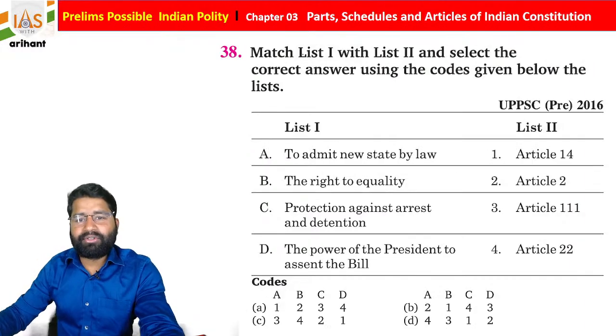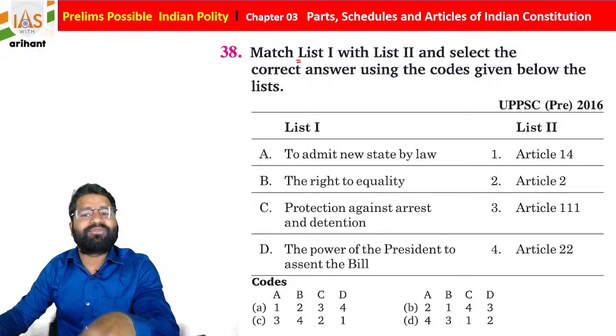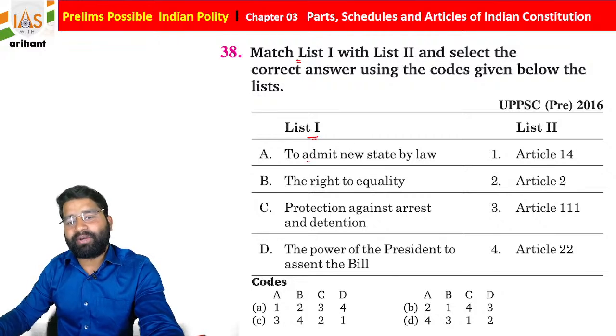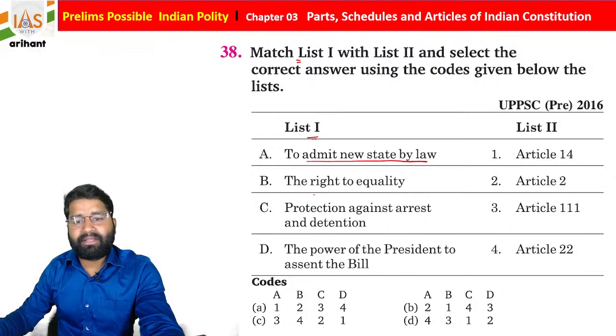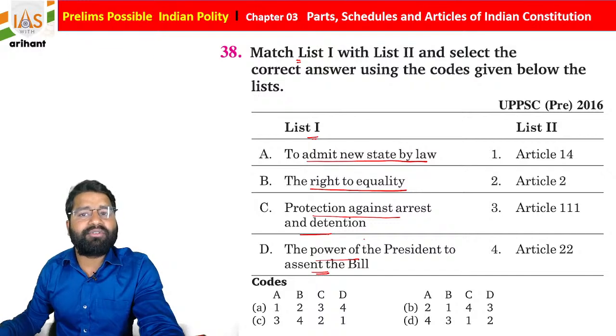Okay, now we are going to see once again, and you have to match list 1 to list 2. List 1: A, to admit a new state by a law. B, right to equality, protection against arrest and detention, and the power of the President to assent to the bill.